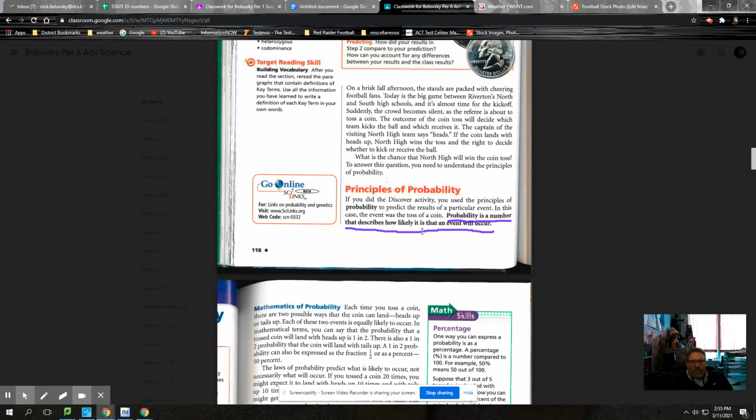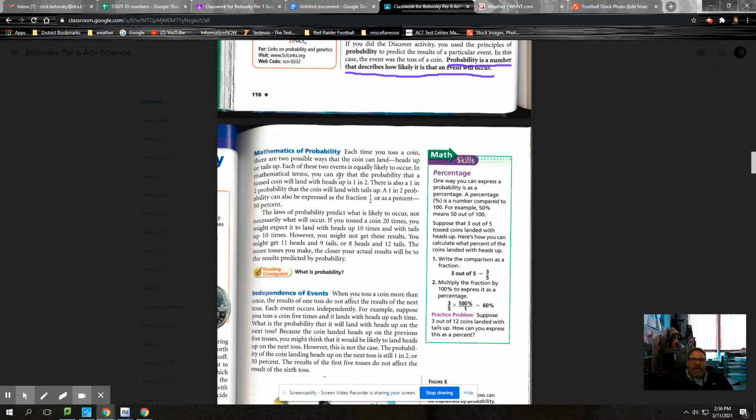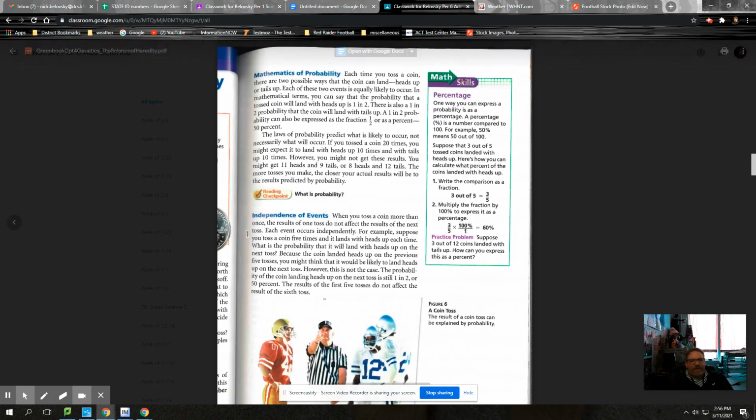All right. Now we're going to move on here. The mathematics of probability. The mathematics of a coin toss is, once again, 1 out of 2. The chances of you tossing a coin and calling it correctly or incorrectly is 50-50. Now, that leads us to what is called independence of events, and this confuses people. And this is why. I think I still have my quarter. A quarter is easier to toss than a dime. All right, here's my quarter right here.